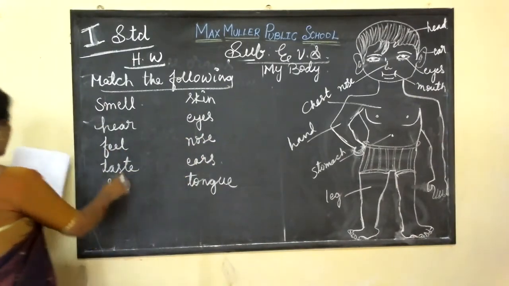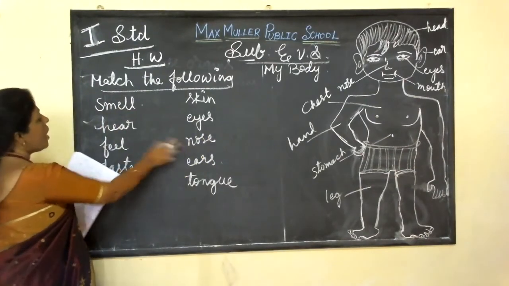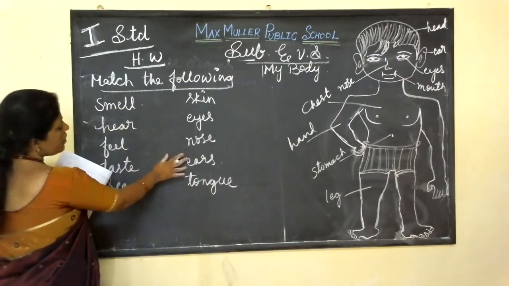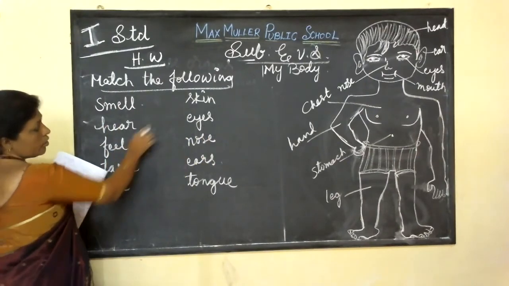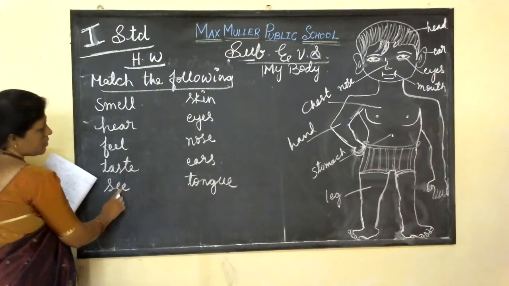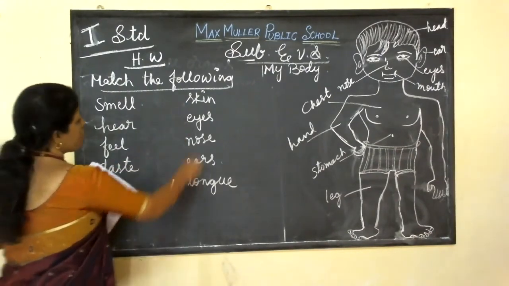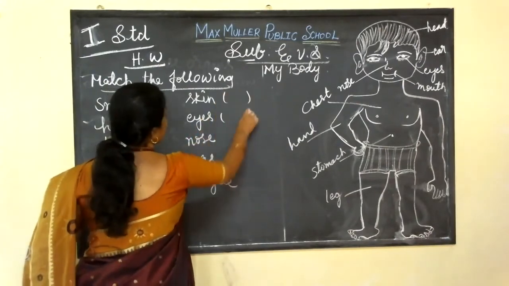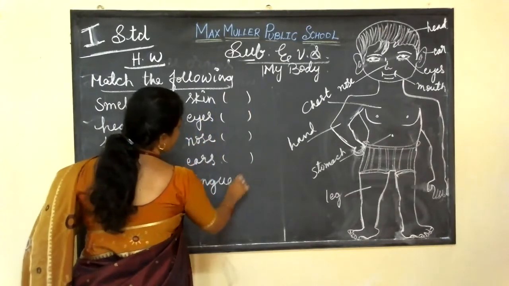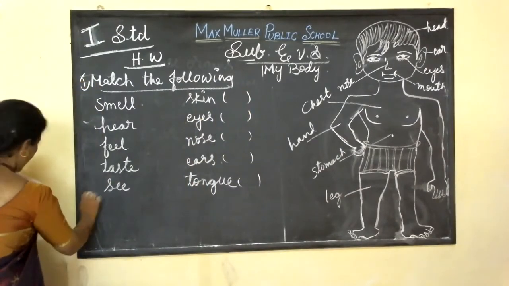Like, I can smell with our nose, isn't it? I can hear with our ears. I can feel through skin. I taste the food with tongue. I see with my eyes. Like that you have to match. You have to put the numbers here. Don't get confused. Okay, this is the first one, and come to the second.